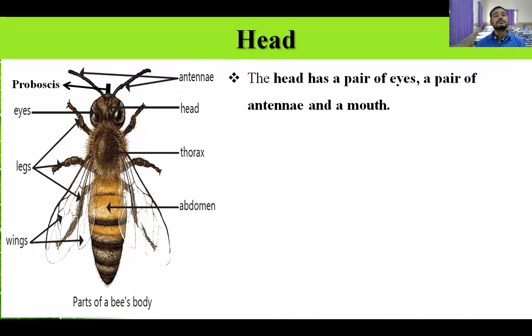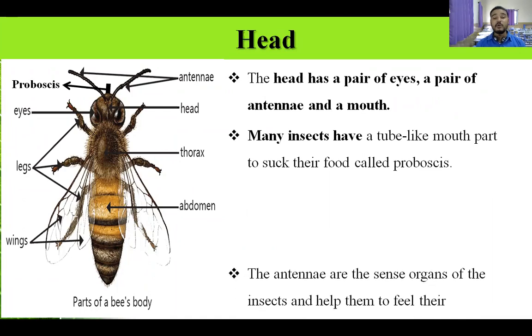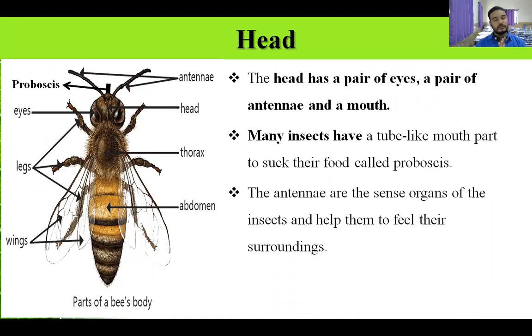So at the top of the head, they have eyes. Everyone has eyes, so they also have eyes over there. How many eyes do they have? They have two eyes. That is one pair of eyes. One is to the right side, one is to the left side.